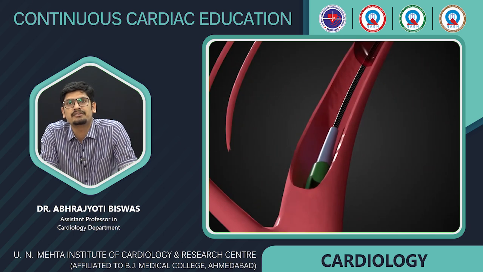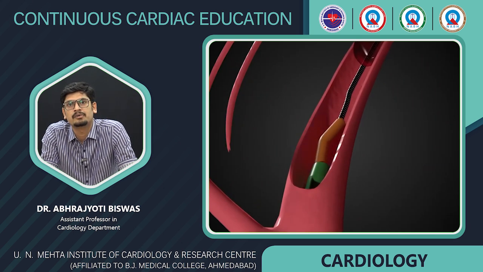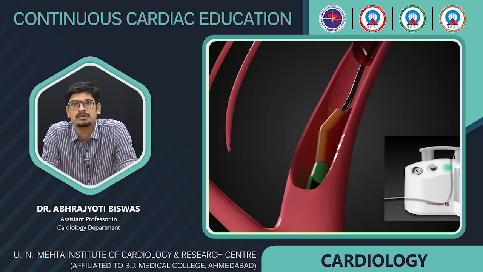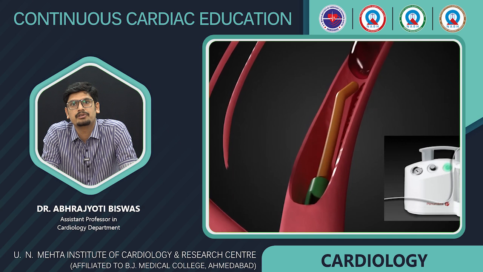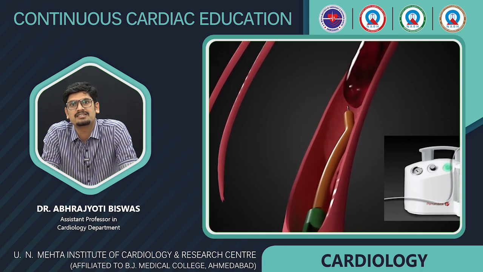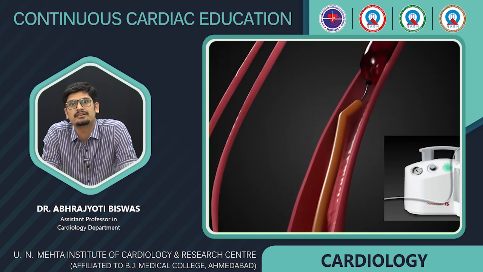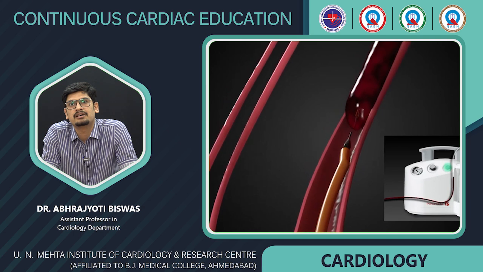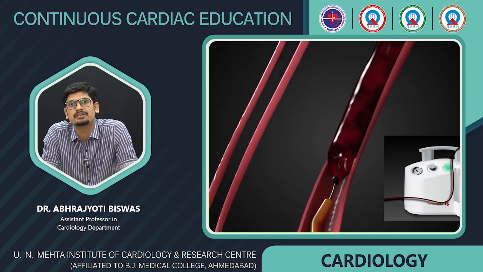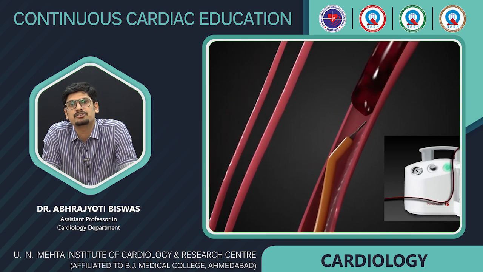So once the catheter is placed in the pulmonary artery just proximal to the thrombus, now we have introduced the separator. This is a separator which works like a rota, and the other part of the two-way catheter is attached to the suction machine.